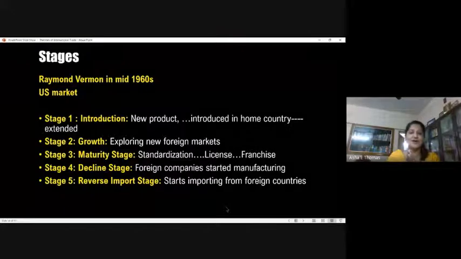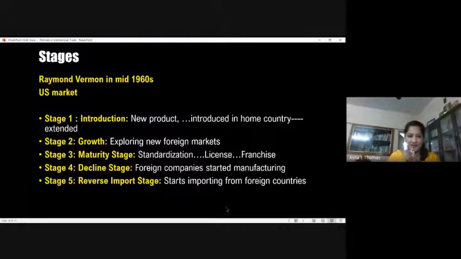Now comes the real market intervention, where we talk about the decline stage. Why? Because once you give the license, once you give the franchising, they know how to manufacture this product.